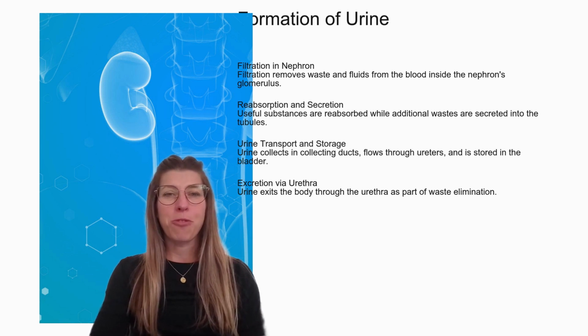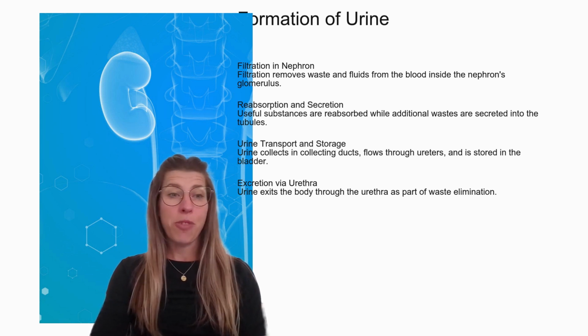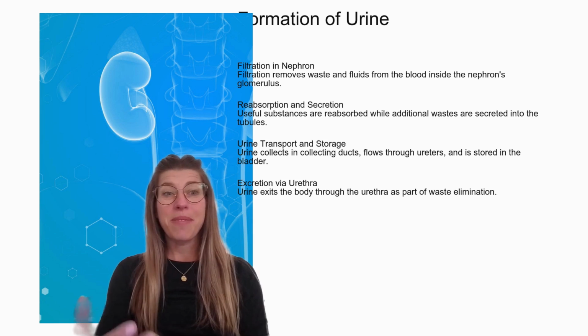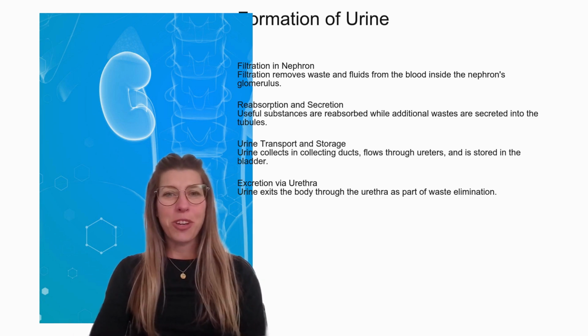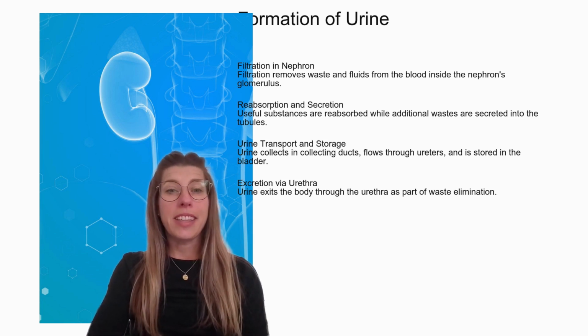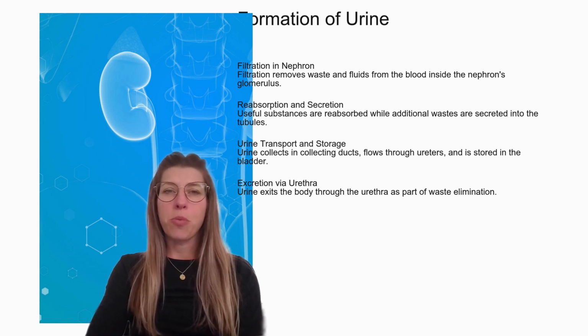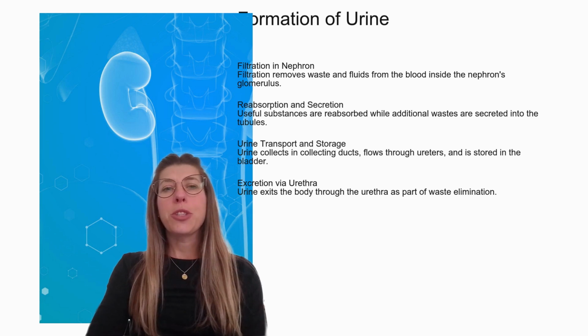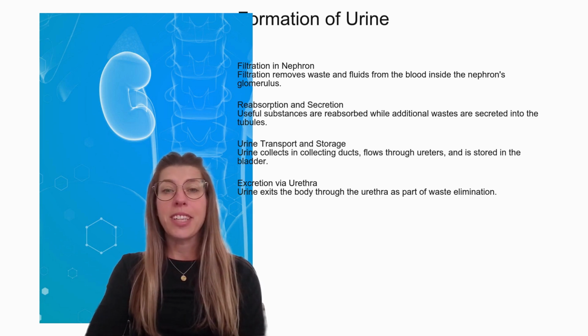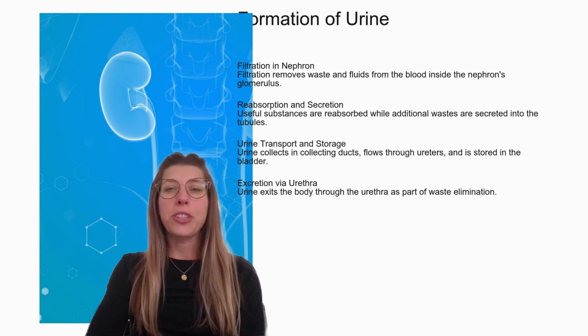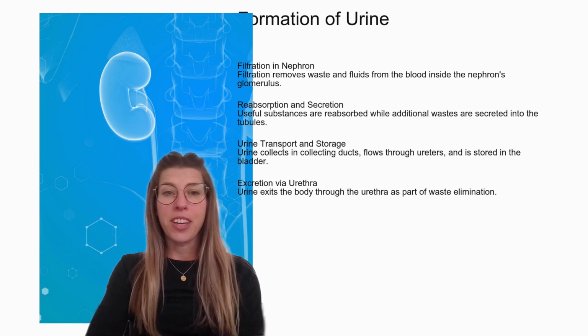Lastly, urine that is filtered and excreted by the nephron flows from the kidneys out of the body. Let's look at that path and the details involved. First, as mentioned previously, a filtration process removes waste and fluids from the blood inside the nephron's glomerulus. Next, useful substances are reabsorbed while additional wastes are secreted into the tubules. Urine then collects in the collecting ducts, flows through the ureters, and is stored in the bladder. Finally, urine exits the body through the urethra as part of waste elimination.